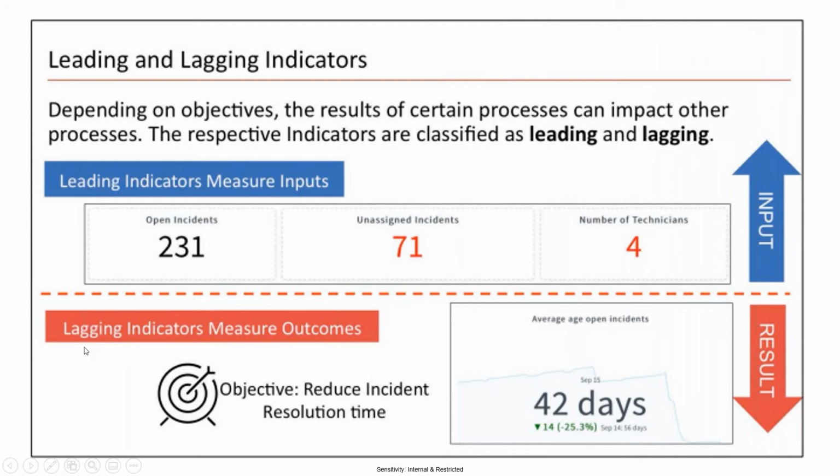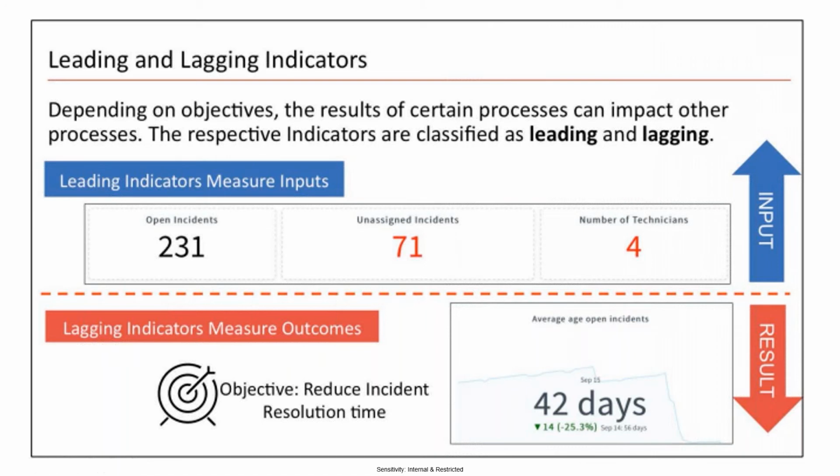And coming to lagging indicators, the objective of lagging indicators is to reduce the resolution time, or improve the performance. It should reduce the average age of open incidents. So it is 42, and it should keep on decreasing, right?